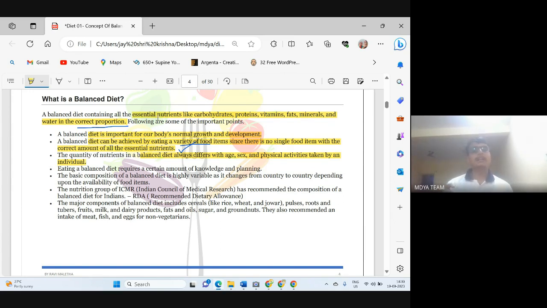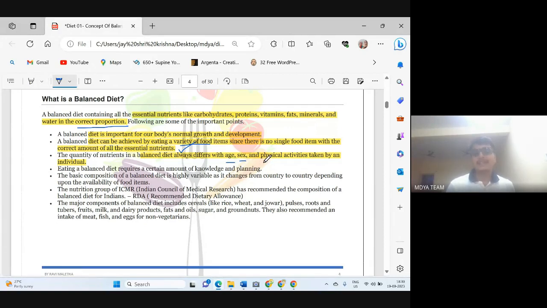But if we are in older age, like in our 50s or 60s, then we don't need that much protein. If we have too much protein at that time, then there is a chance that we can develop kidney diseases. All these points we will discuss later. I am just giving an example. So all these things matter very much, like age,